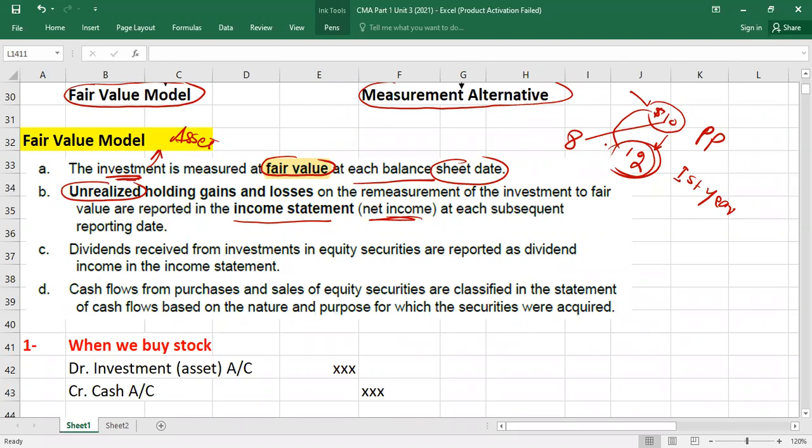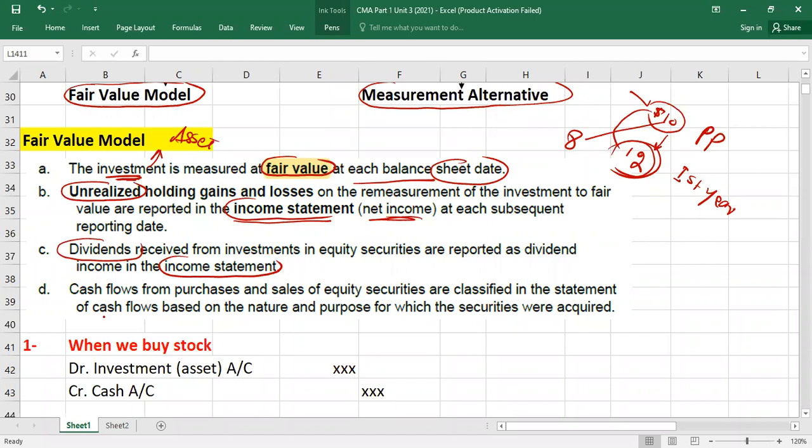Clear? So gain or losses, we will take always to where? To the income statement. How you will take that, I will show you, don't you worry. I'm just explaining theoretically. Understood? Point number 3, because when you invest in the common stock of another company, you might receive some dividend on that. So dividend received is going to be your income. So if it is your income, obviously this will also be recorded in the income statement.